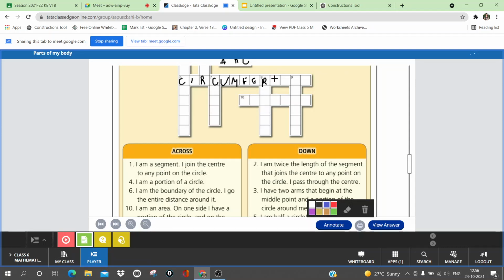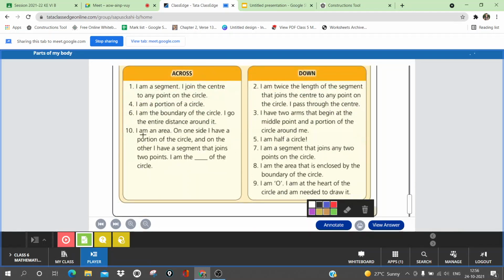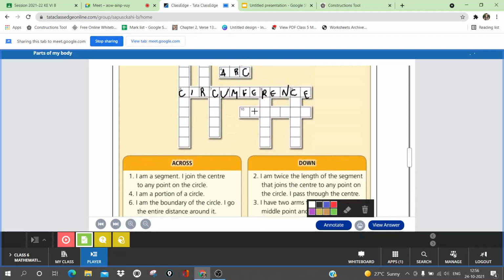Sorry for my handwriting. You know I'm writing with a mouse, so that's why. Okay, circumference. Now next is the sixth one, I am an area. On one side I have a portion of a circle and on the other side I have a segment that joins 2 points. So I am what? Ma'am, line segment. Very good, correct answer, Ridan. It is segment.